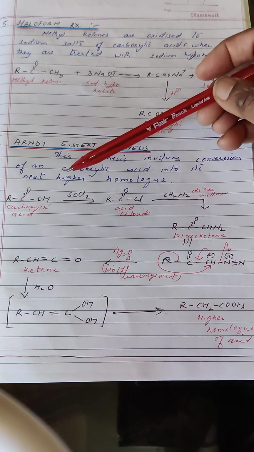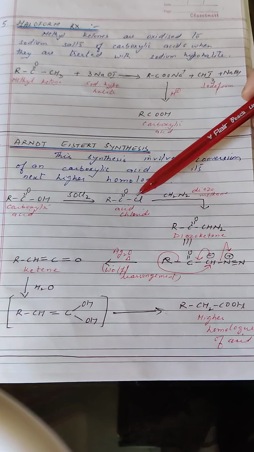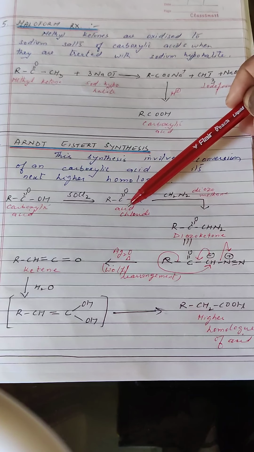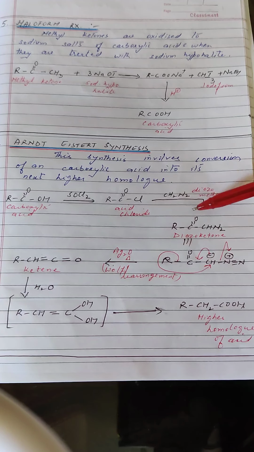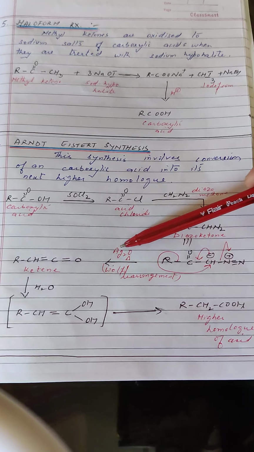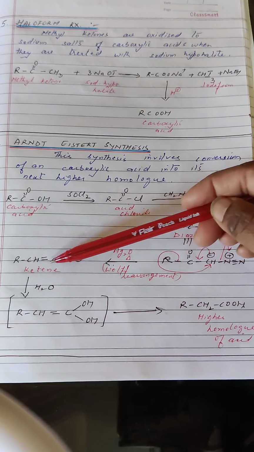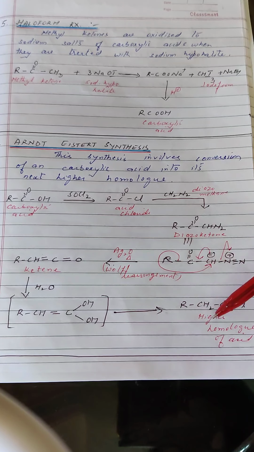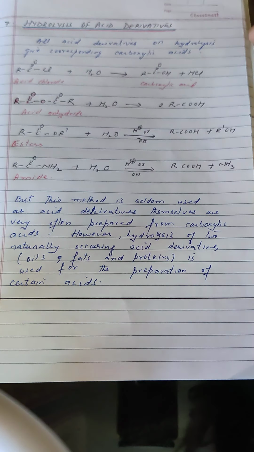Let us see the course of the reaction. Carboxylic acid is firstly treated with thionyl chloride, resulting in the formation of one of the acid derivatives, that is acid chloride. This acid chloride on treatment with diazomethane gives us diazoketone. The diazoketone, when heated with silver oxide, undergoes Wolff rearrangement and gives us ketene. This ketene on hydrolysis gives us the carboxylic acid, which is the higher homologue of the parent acid. So this is how we get carboxylic acid.